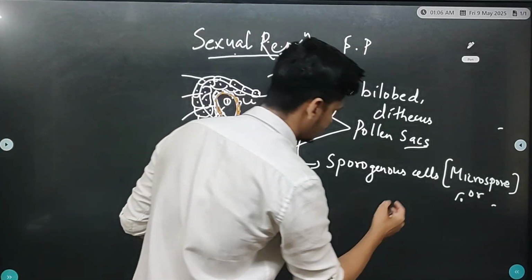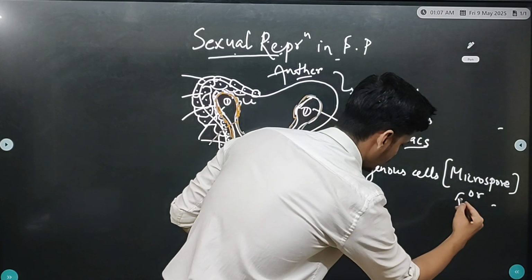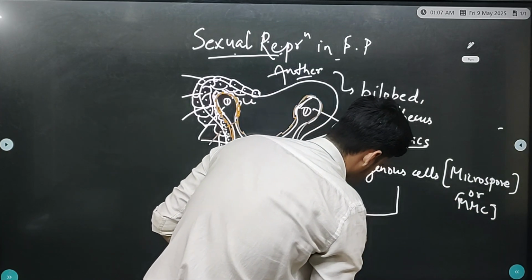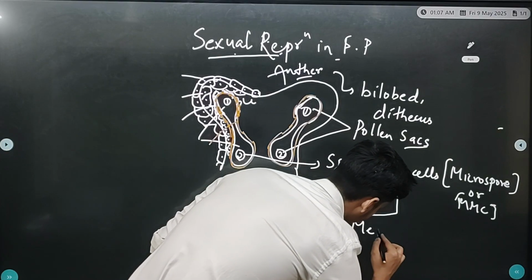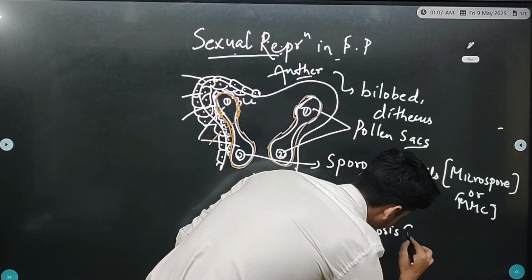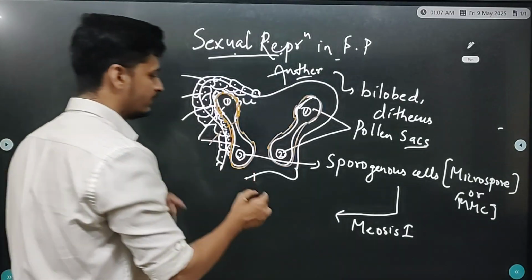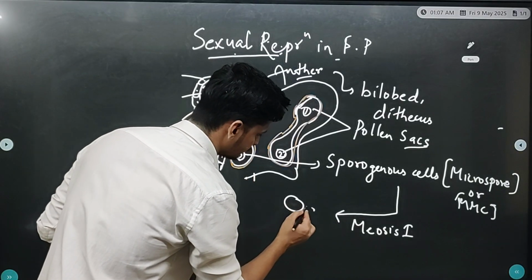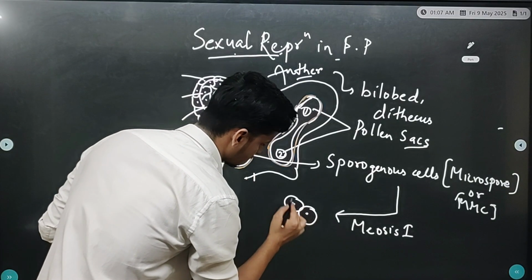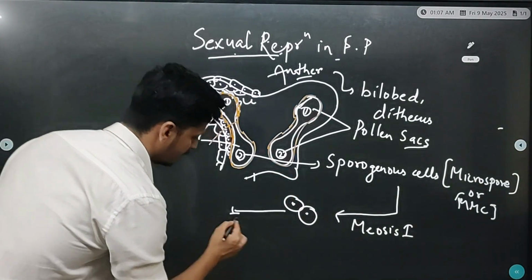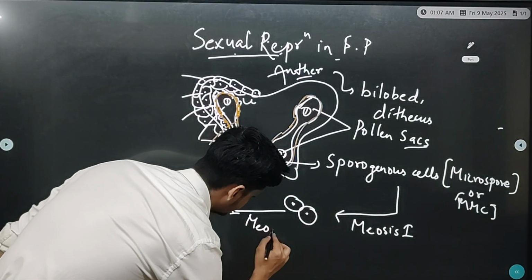This sporogenous cell or microspore mother cell will undergo meiosis 1, and it will result in two cells. Then again meiosis 2 will occur.